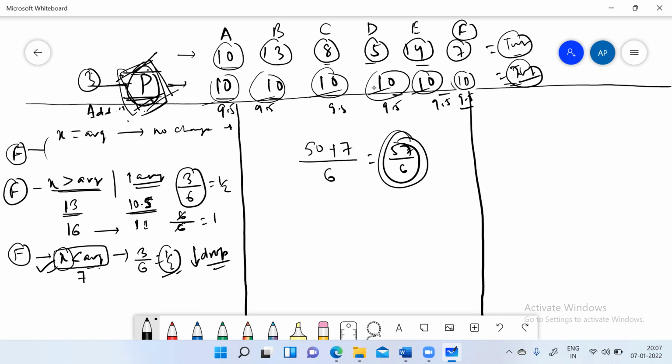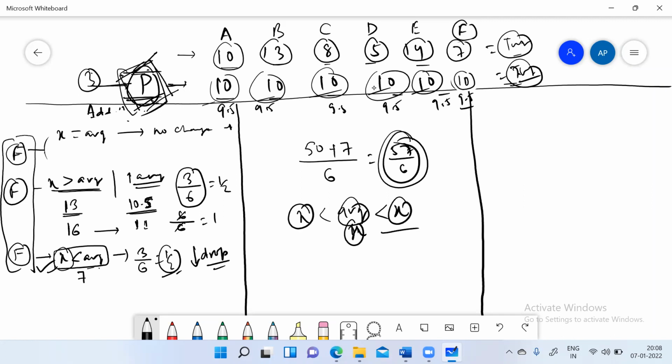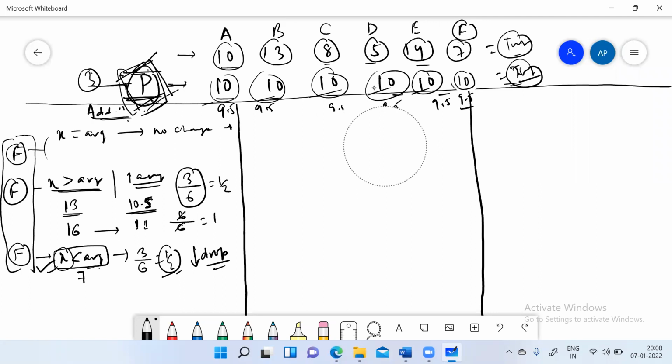So this was all the 3 cases which we could have in addition. There is no other way to add a number, because any number can be categorized in only 3 ways: either it is equal to average, or less than average, or greater than average. So all the 3 cases of addition we have discussed now. Let's go for the next type of change, which was if someone leaves the group.